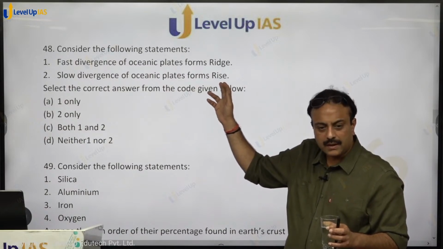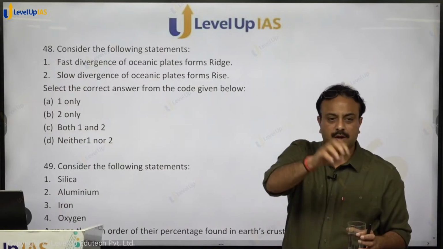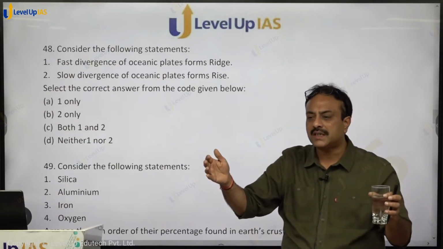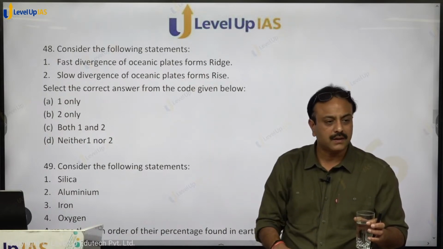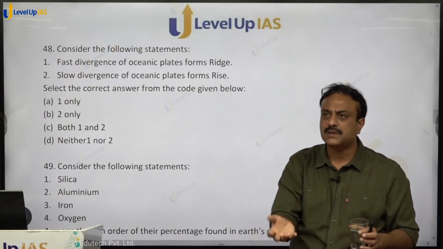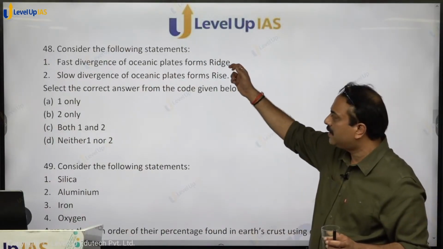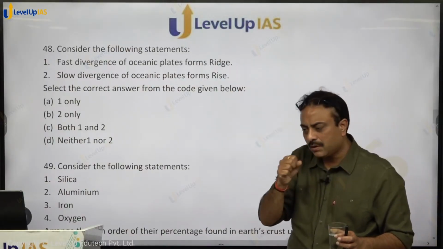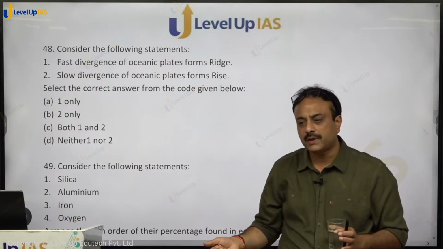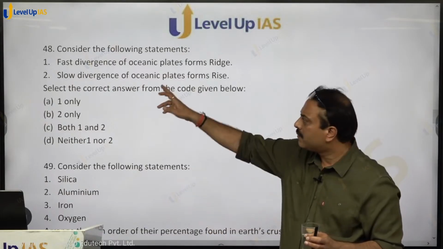Are you getting that? And when a small quantity of material moves out, before it can travel some horizontal distance, it loses heat and solidifies. It forms a vertically taller structure, and that is called a ridge. So, southeast of Pacific Ocean, the East Pacific Rise is formed by fast divergence.